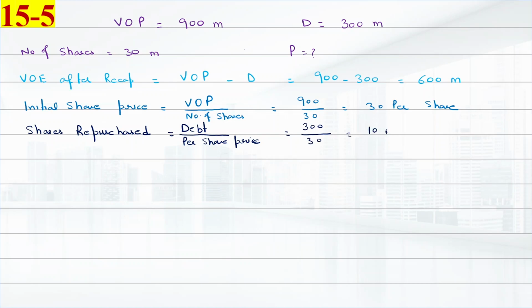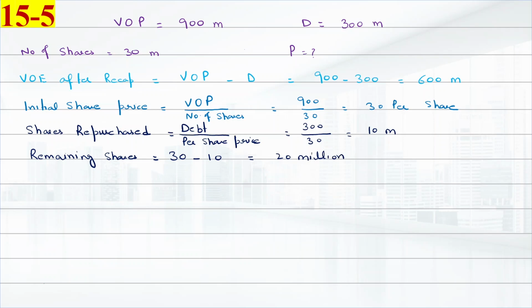Answer is 10 million shares that the company will repurchase, and the remaining shares are 30 million minus 10 million, that is 20 million.